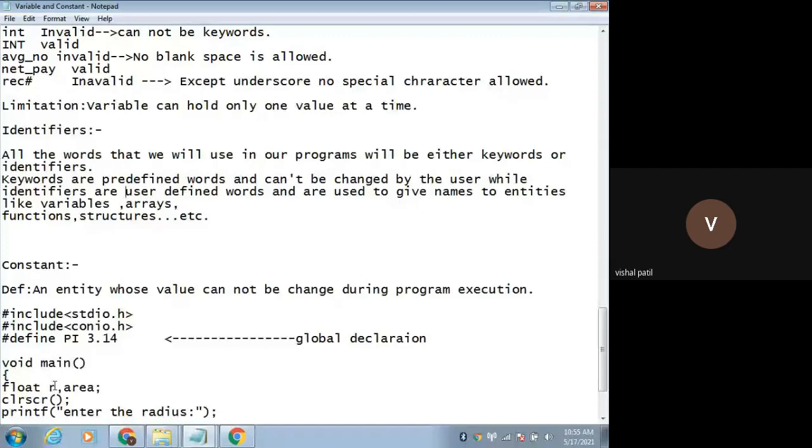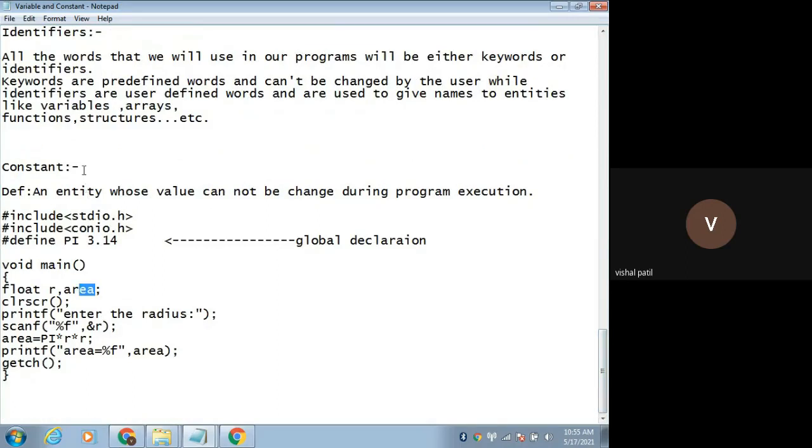So this variable name is also an identifier. R, area. These are nothing but the variable names, the identifiers. The next one is a constant. A constant is an entity whose value cannot be changed during the program execution.